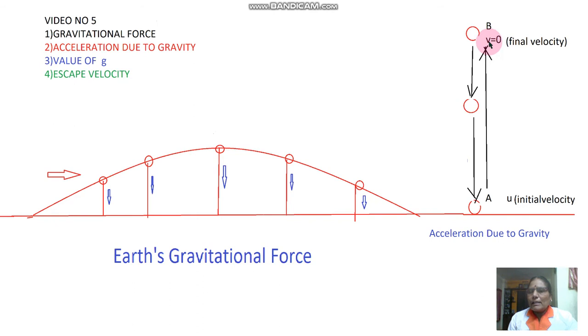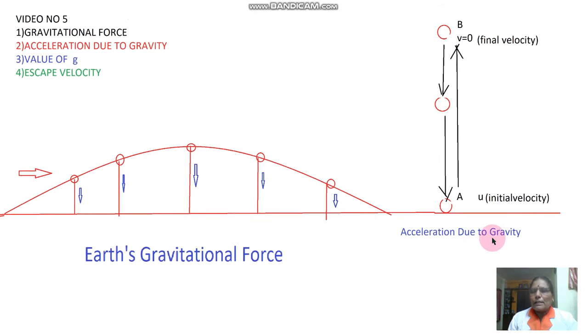But it doesn't stop at position B; it starts going in the downward direction. When it comes downward, it accelerates because of gravity, and that acceleration is nothing but acceleration due to gravity. We can calculate this acceleration due to gravity by using Newton's second law.